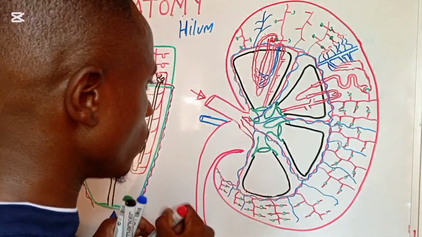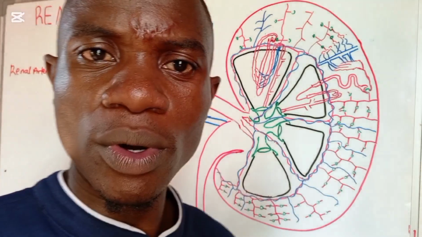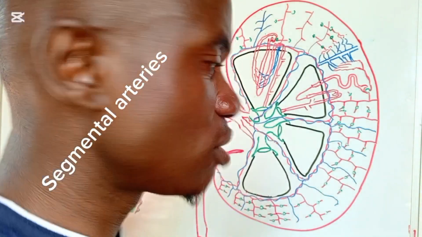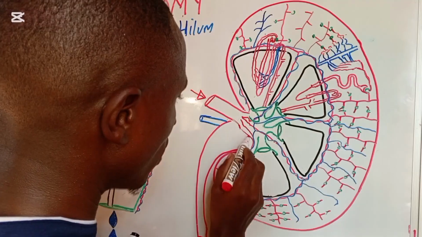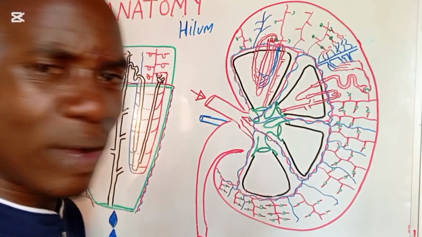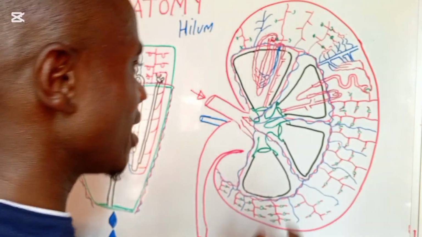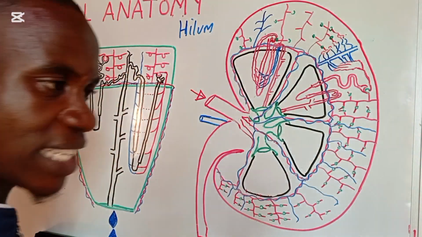When you see it splitting, it splits into what we call segmental arteries. When you see these kind of small branches, these are what we call the segmental arteries. The segmental arteries are going to start now spreading into different areas.